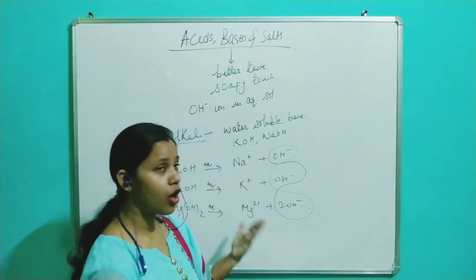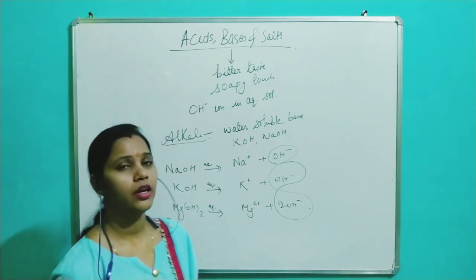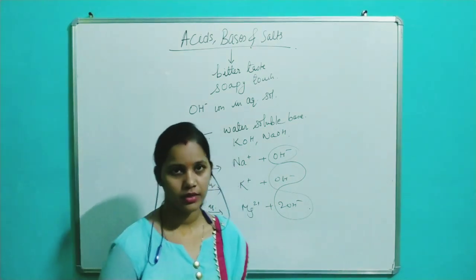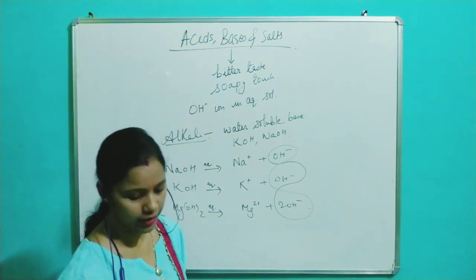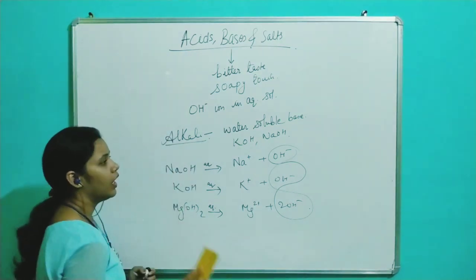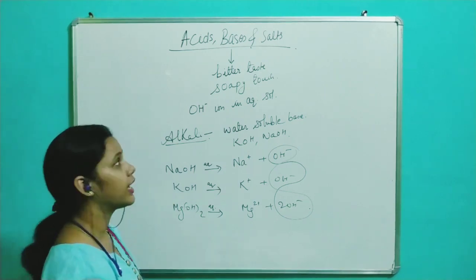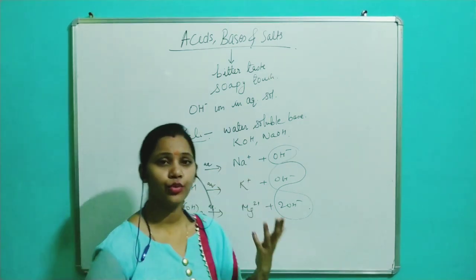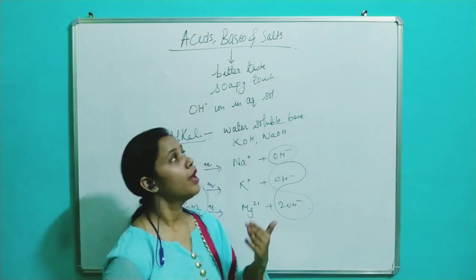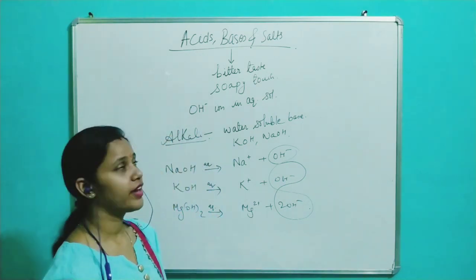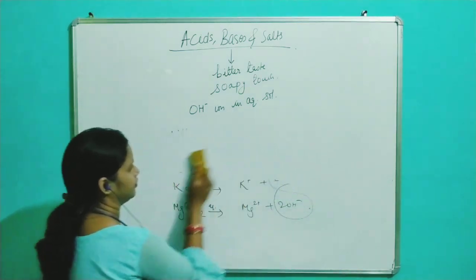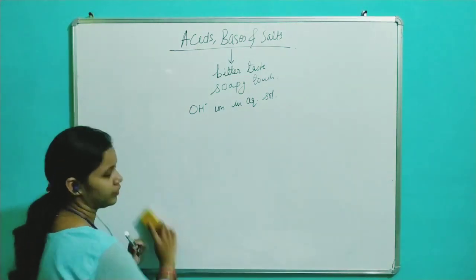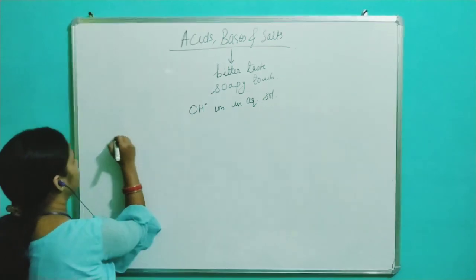Again, strong bases are good electrolytes. Now we'll see what is a strong base and what is a weak base. Just like we discussed that acids are of two types, strong acid and weak acid, bases are also classified as strong bases and weak bases.